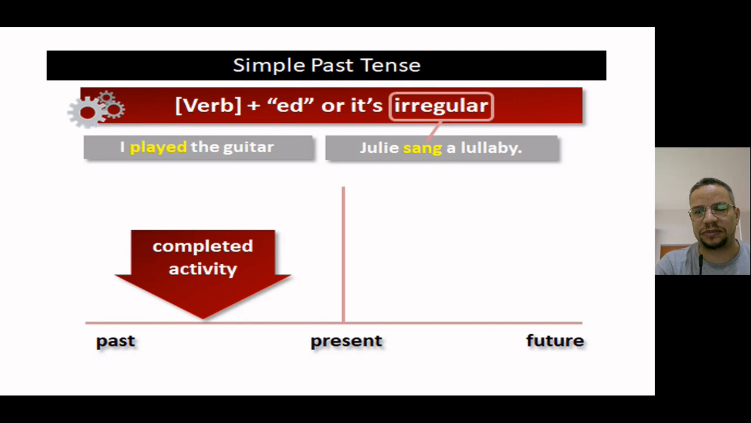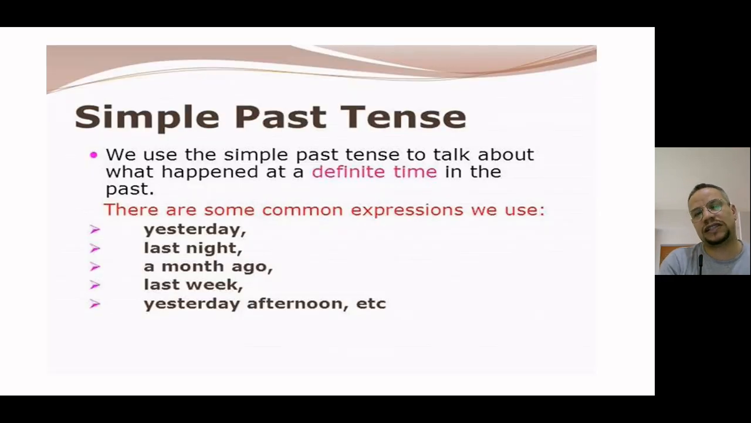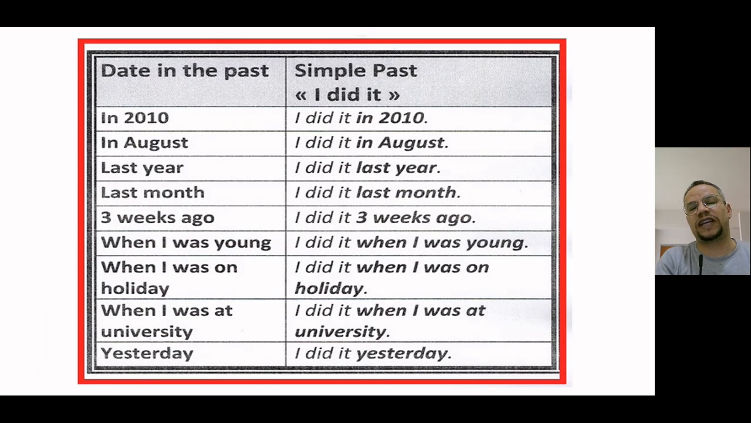So we're talking now about past simple. You can say, yesterday I played the guitar. Yesterday, an hour ago. Okay, let's see some. We use the simple past tense to talk about what happened at a definite time. I mean, a time you know, like yesterday. Last night, month ago, last week. So something specific, you know it. Yesterday afternoon, specific time from yesterday, an hour ago. Okay, that's it. So what about the examples?